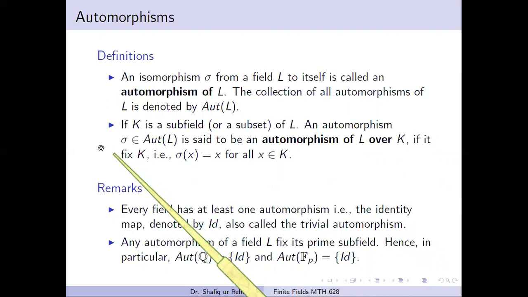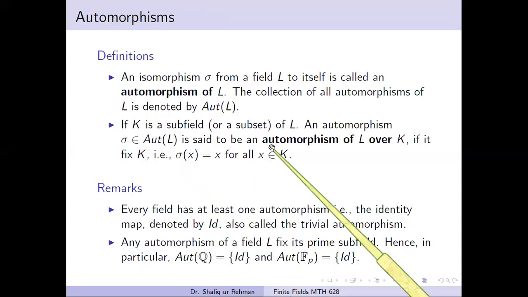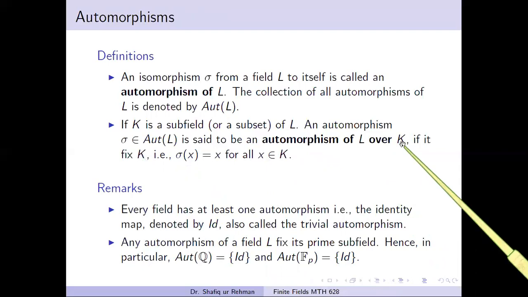It means that whenever we have some automorphism of a field L, and if this automorphism fixes any subfield K of L, then we say that this sigma is an automorphism of L over the field K. Here are some easy remarks. Every field has at least one automorphism. That is the identity map, denoted by this symbol and is also known as the trivial automorphism.